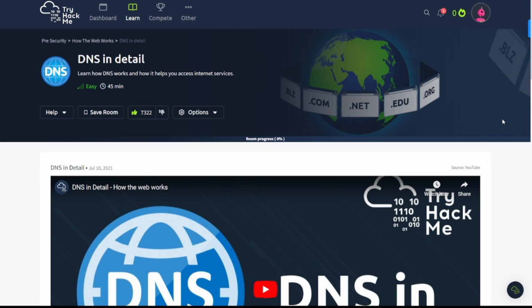Hopefully you're all having an awesome day today and we're going to continue on with the pre-security learning path inside of TryHackMe. Alright, this is How the Web Works: DNS in Detail. This room is Learn How DNS Works and How It Helps You Access Internet Services. Now let's go ahead and jump into it.